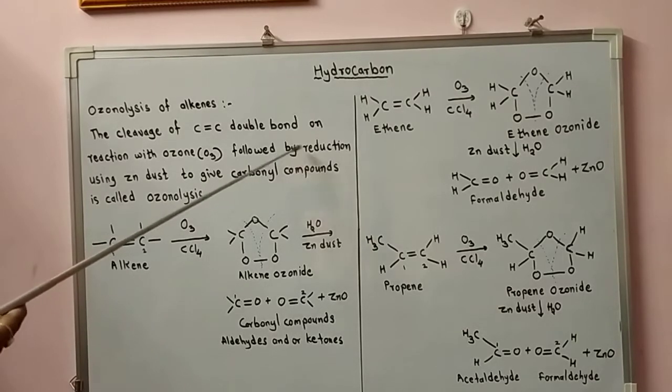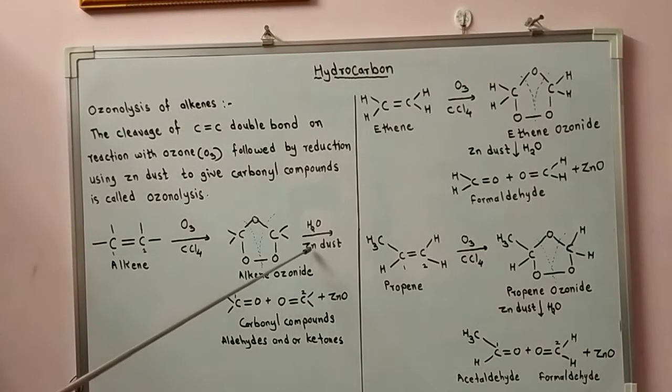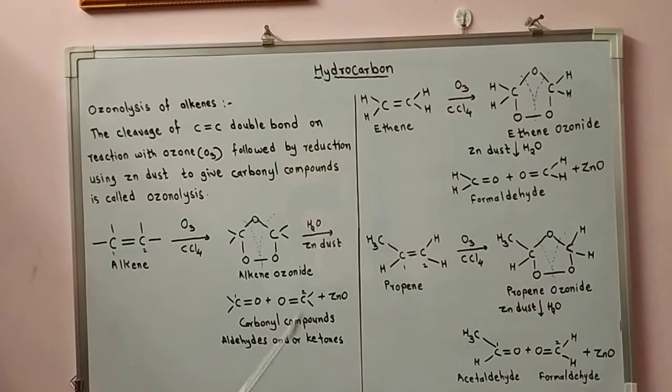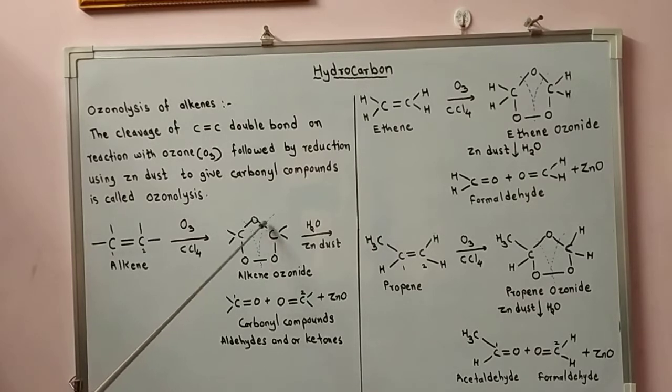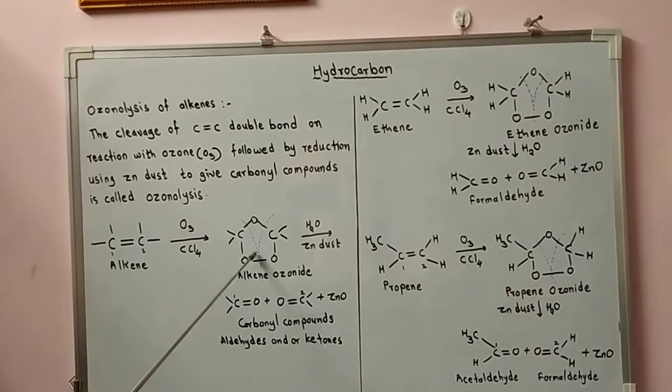Next, it is followed by reduction using the reducing agent zinc dust. When water is added to this along with zinc dust as a reducing agent, the alkene ozonide, as it is unstable, breaks: the two carbon-oxygen bonds break and the oxygen-oxygen bond breaks.